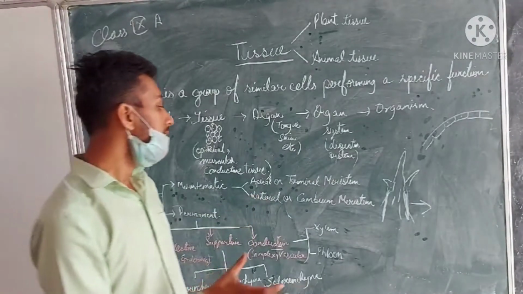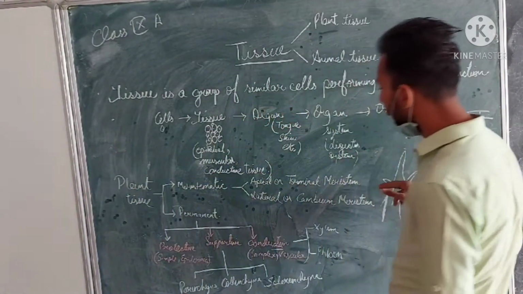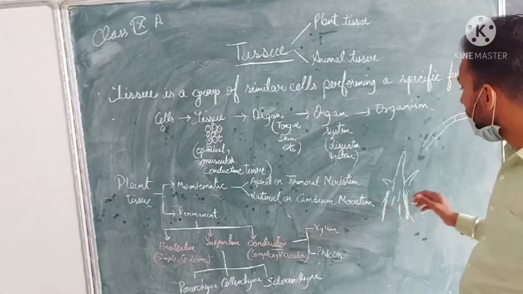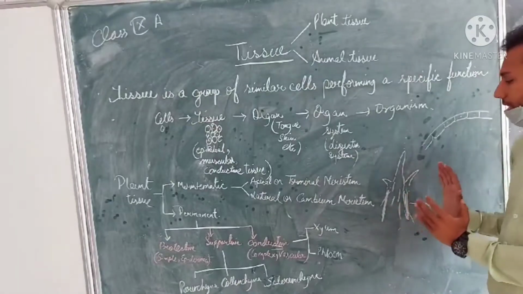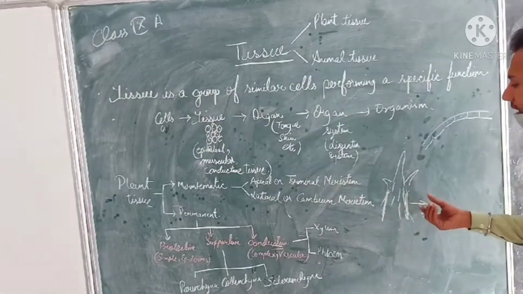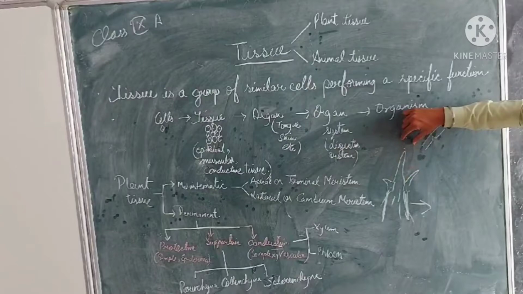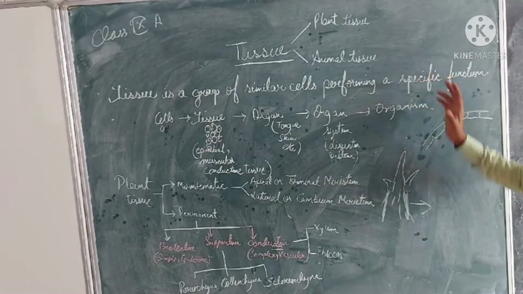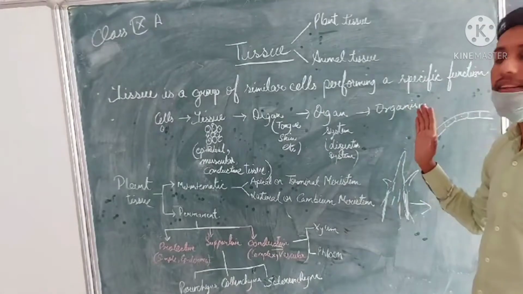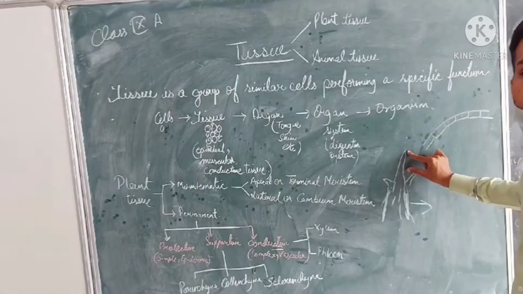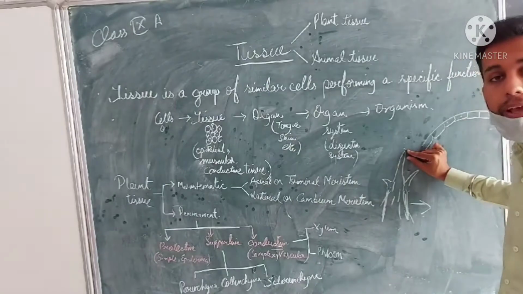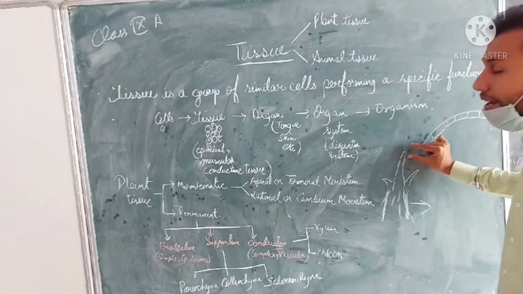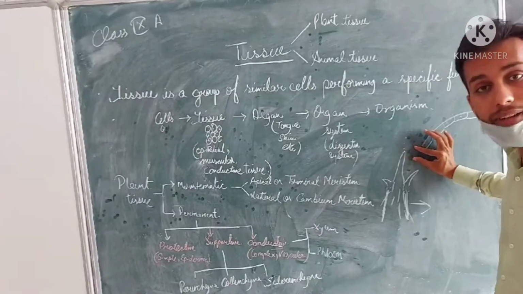Now, let us focus on the apical and terminal meristems, and then on the lateral and cambium meristems. When we take an upgrowing plant in the nursery condition, the apical part, meaning the terminal part, which grows in size, height and length, is termed the apical meristem. Here only the cells of the apical meristem are present, which enhance its height, length and growth because they are in the dividing phase.